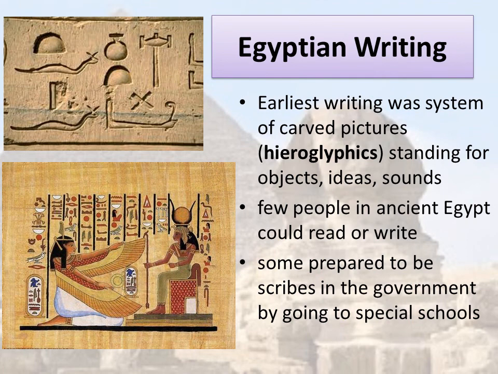The earliest writing in ancient Egypt was a system of carved pictures, standing for objects, ideas, and sounds. These carved pictures were called hieroglyphics, and you can see some examples on the left. Even though they had this writing system, few people in ancient Egypt could read or write. However, some individuals prepared to be scribes in the government by going to special schools where they learned how to record hieroglyphics.